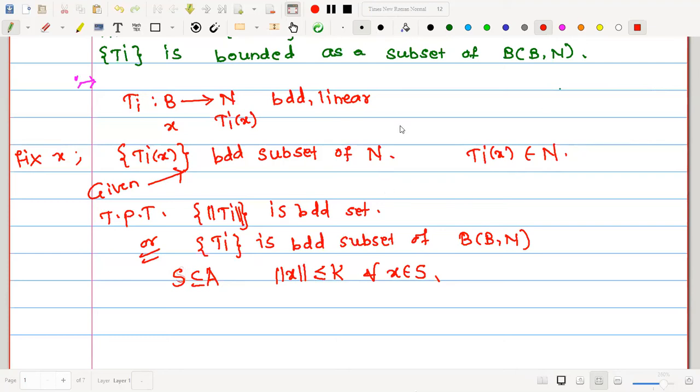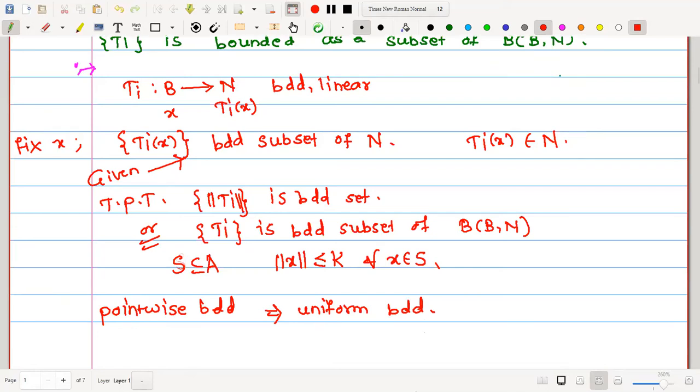This is what a theorem means. Tix is given to be a bounded subset, and we want to prove that Ti is a bounded set. In simple language, the function Ti is given to be pointwise bounded and we want to prove it as uniformly bounded.